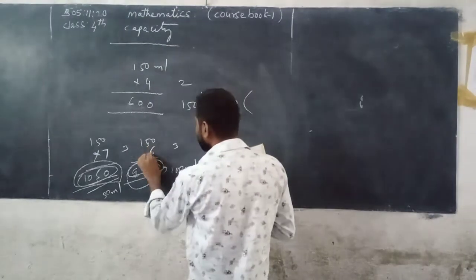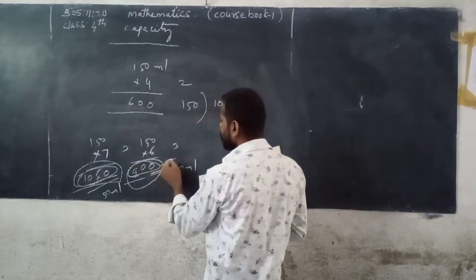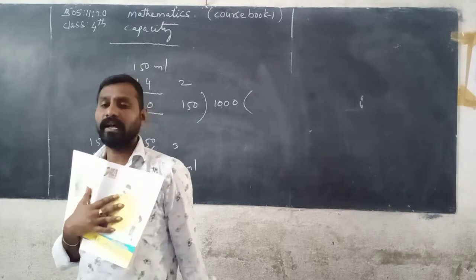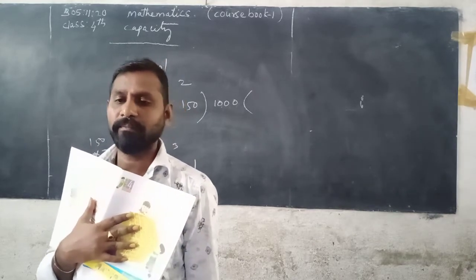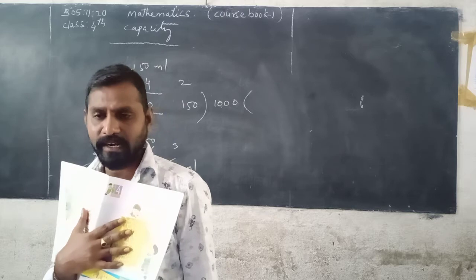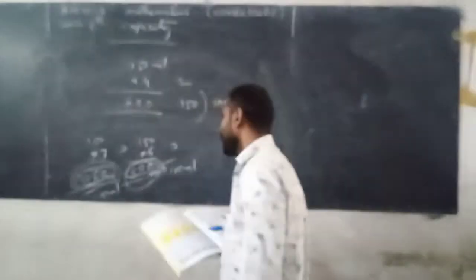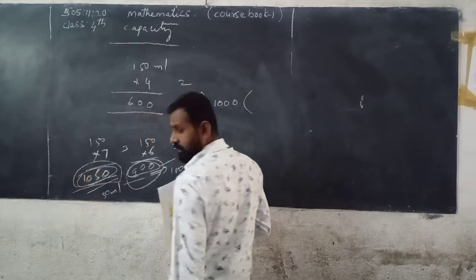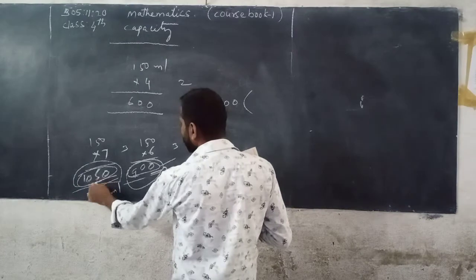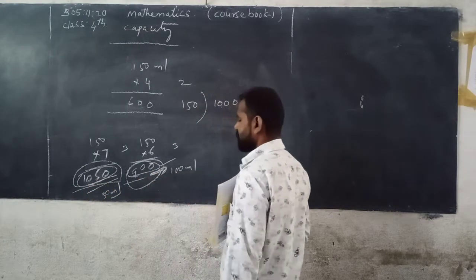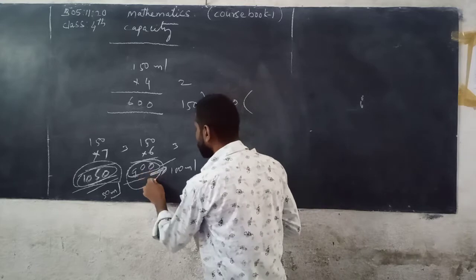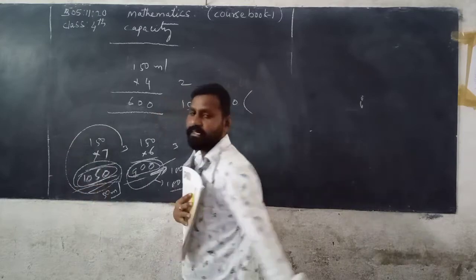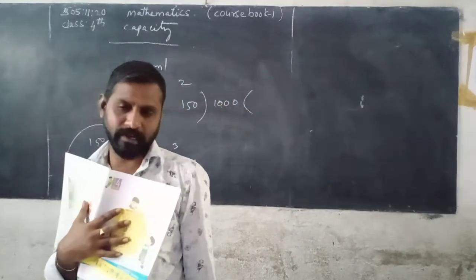If we take 6 glasses, we need 100 milliliters more to complete the 1 liter bottle. So I have to take approximately 7 glasses of water to fill the 1 liter water bottle.